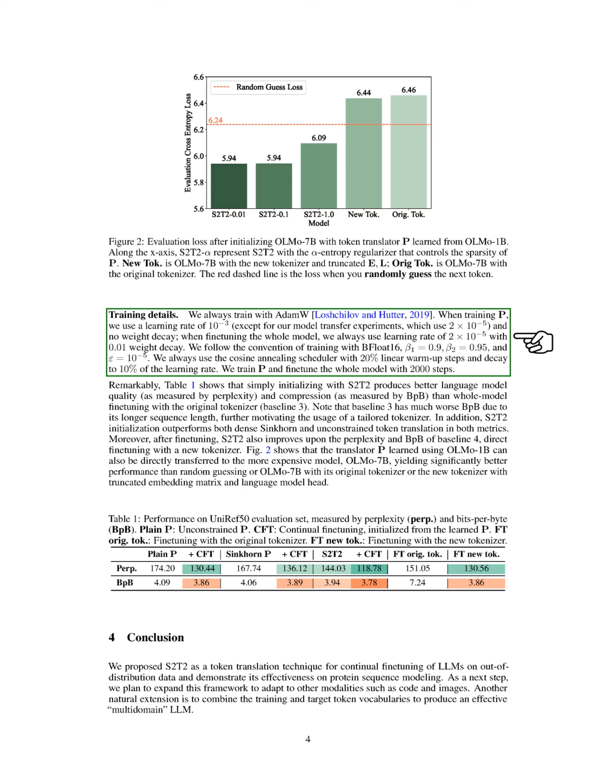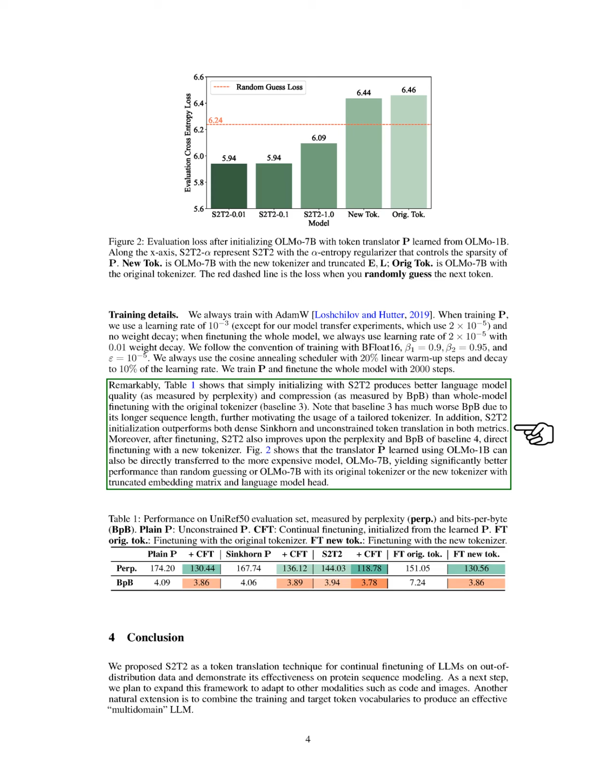We utilize a cosine annealing scheduler for learning rate adjustments. Our results indicate that initializing with our method yields better language model quality and compression compared to traditional fine-tuning methods. Notably, our approach outperforms both dense Sinkhorn and unconstrained token translation. After fine-tuning, we also see improvements in performance metrics compared to direct fine-tuning with a new tokenizer. Additionally, we demonstrate that the translator we learned can be effectively transferred to a larger model, achieving significantly better results than random guessing or using the original tokenizer.